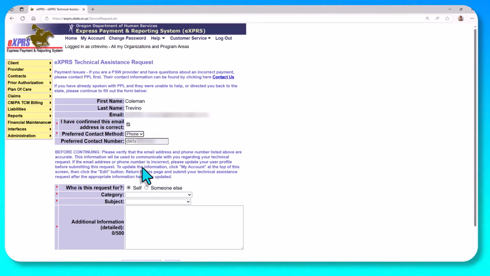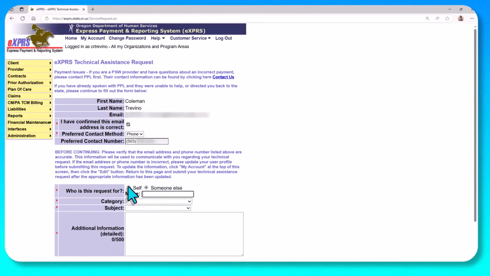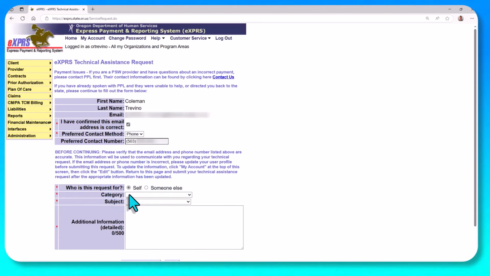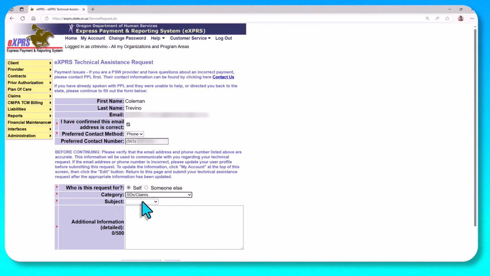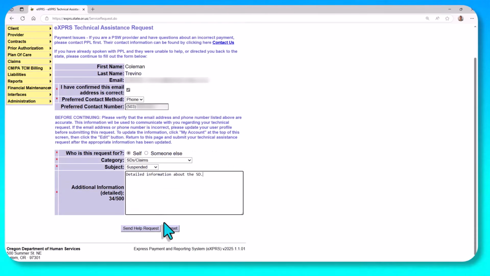You can submit the request for yourself or for someone else, and you can select a category and a subject and provide additional information about it. For example, let's say you have a suspended service delivered billing entry, but you don't know why and you'd like to fix it. Take a look at category, SDs and claims, and then you can select the subject, suspended, and provide detailed information about the SD. Then once you send the help request, the technical assistance unit will be notified and they'll follow up with you.